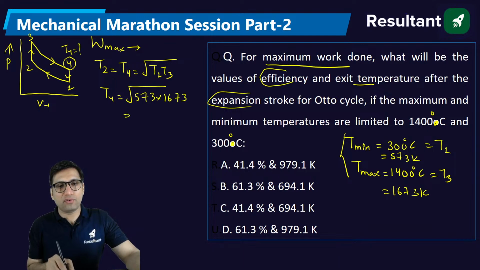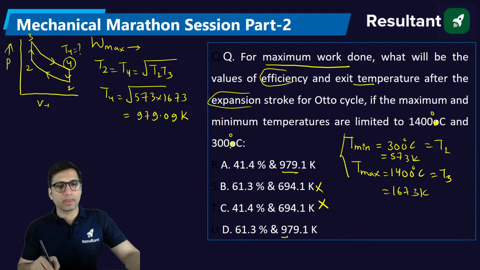You will get T4 equal to 979.09 Kelvin. So the answer will be either A or D. So B and C will not be the answer.